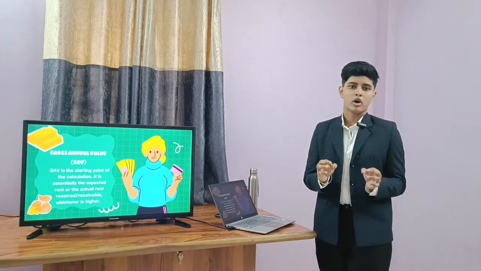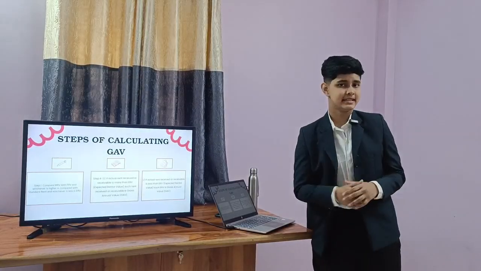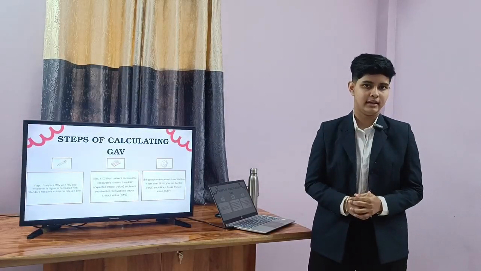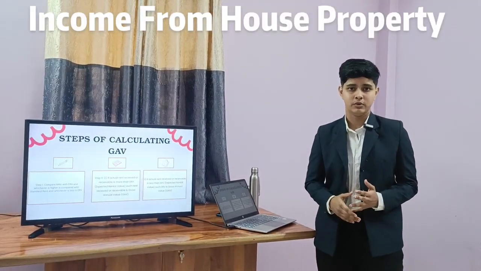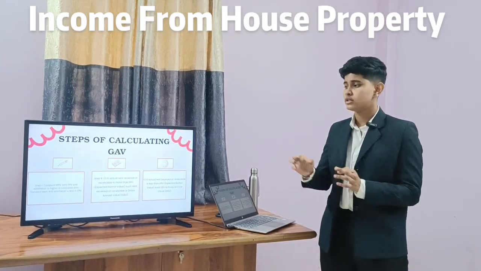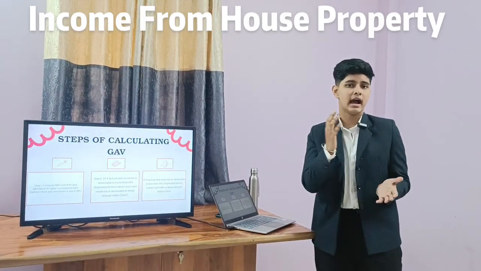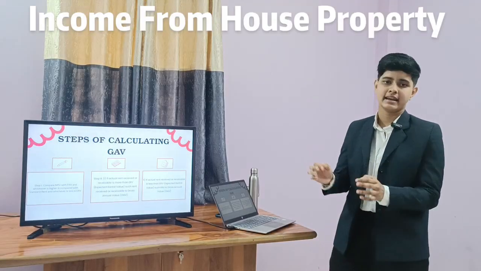Now let's get to gross annual value. Gross annual value is the starting point of calculation. It is essentially the expected rent or the actual rent received or receivable, whichever is higher. And next, there are three steps for calculating gross annual value. Step number one is, we have to compare the municipal rental value with the fair rental value. Whichever is higher is compared to standard rent. Between the higher value and the standard rent, whichever is lower is our expected rental value.